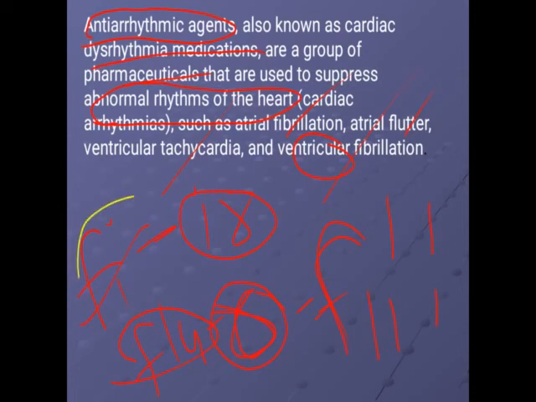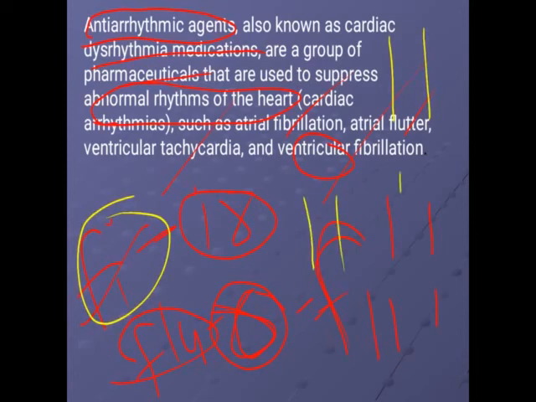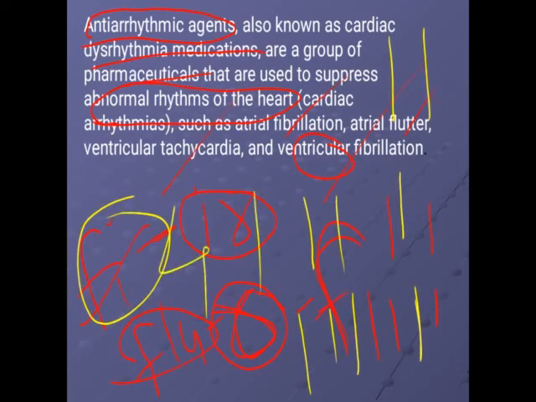Now in case of fibrillation, what we have seen normally is one atria, one ventricle. What happens? Atria beat two times, one time ventricular beating takes place. Again it may beat three times, ventricular only one time. Again it may beat four times, ventricular one time.